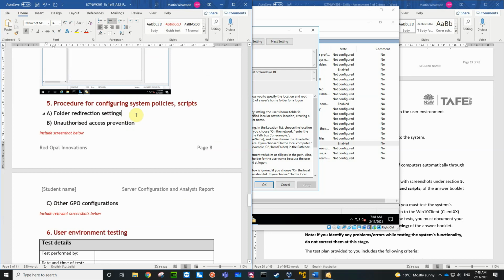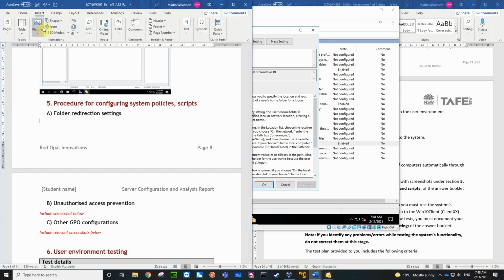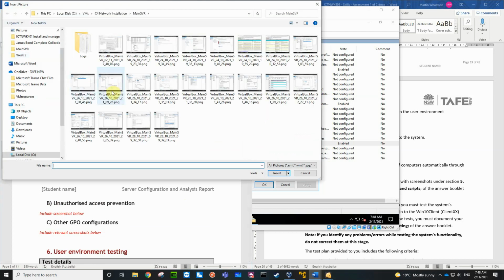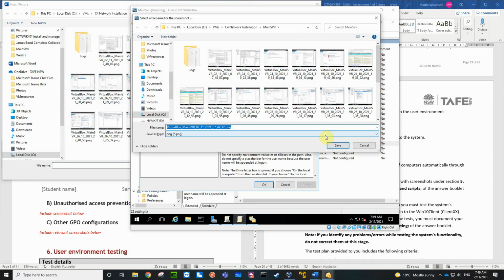So it's got to be in the folder redirection. Okay, insert picture, device. So didn't we go Control E? Search for installation main server.